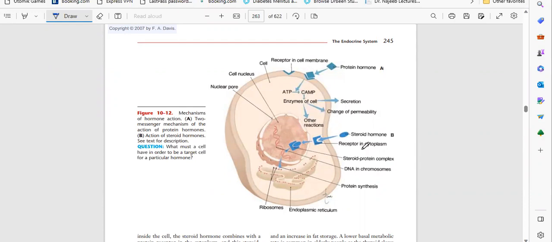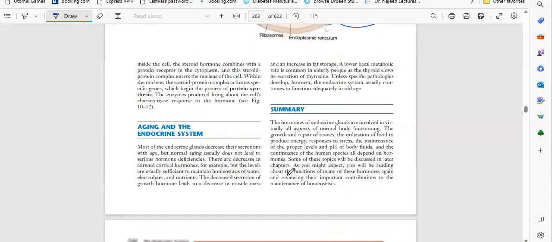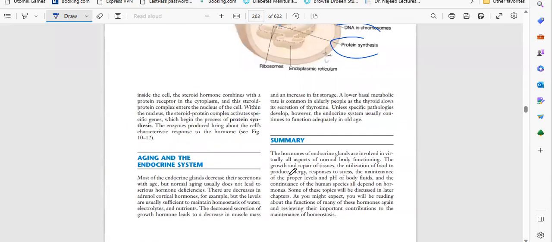Okay, now the second one is the steroid hormone, which is received by the receptor. We have the steroid-protein complex, DNA and chromosomes, protein synthesis. So it will enter, do whatever function it has to do in the DNA, and as a result it will release the protein. Okay, so these are the basic things we have to understand.